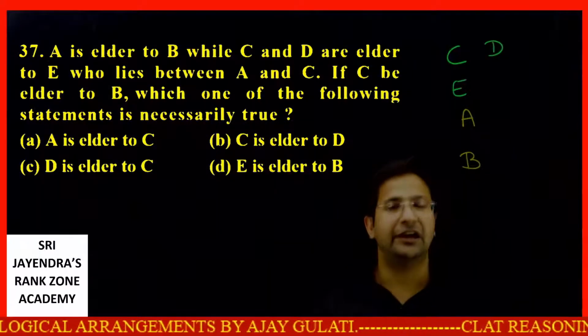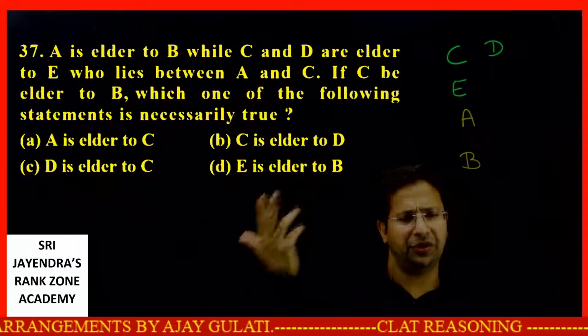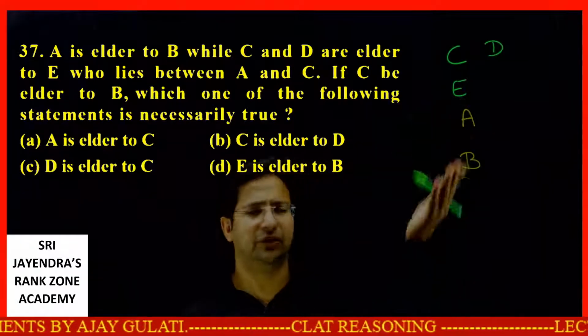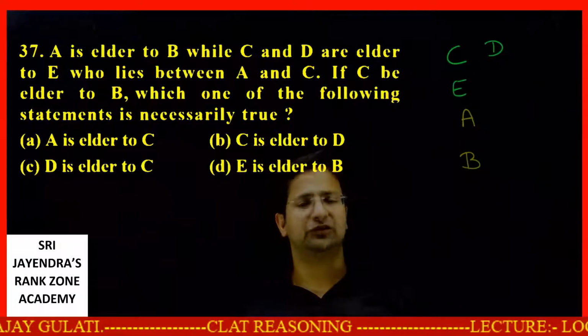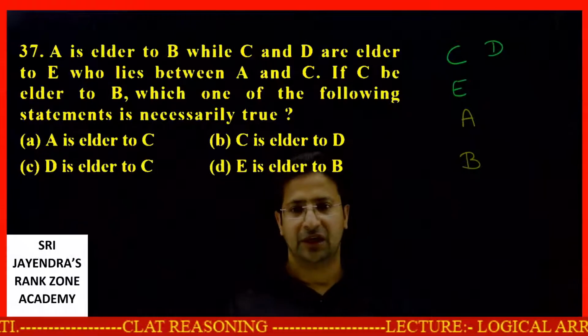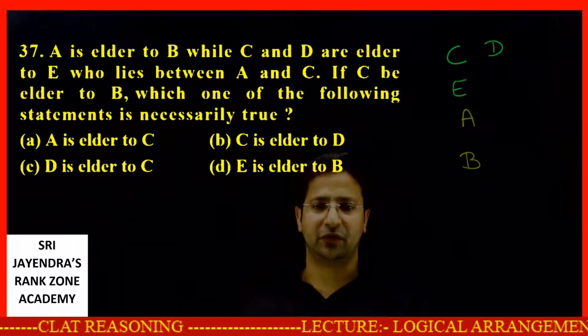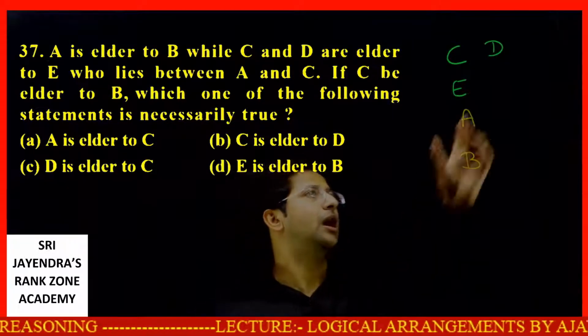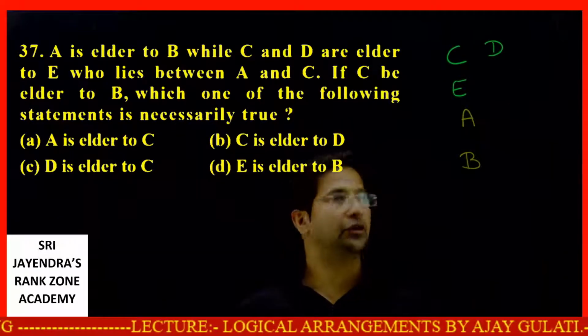If C is elder to B, you need not tell me, this is taken for granted. I know this thing. On the basis of the first two statements, I can conclude this. If C be elder to B, which one of the following statements is necessarily true? Among these statements, which is true? Let's look.